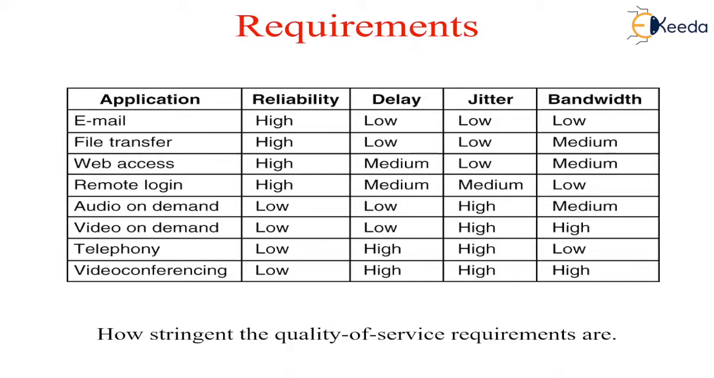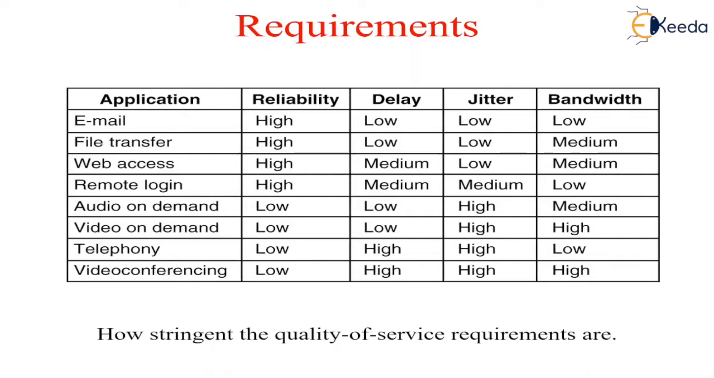The needs of each flow can be characterized by four primary parameters: reliability, delay, jitter, and bandwidth. Together, these parameters determine the quality of service that the flow requires. Several common applications and their requirements are listed in the table and shown in the slide.